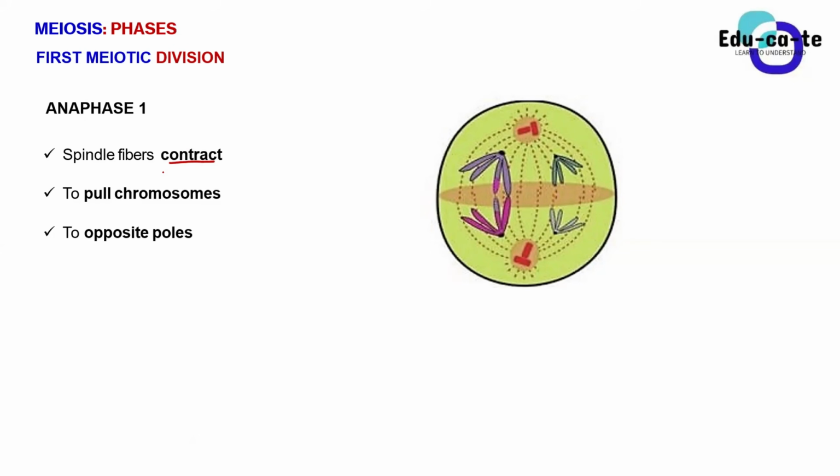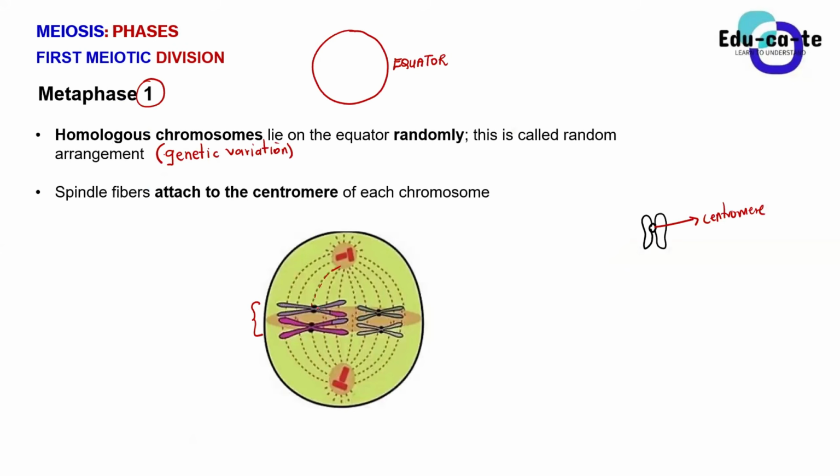So remember, guys, that these spindle fibers attach themselves to the centromeres of the chromosomes. So if they start contracting, what will happen, guys? What will happen if they start contracting? What do you think will happen? These spindle fibers attach to the centromeres and they start contracting, stiffening up, tightening up. What do you guys think will happen to the chromosomes?